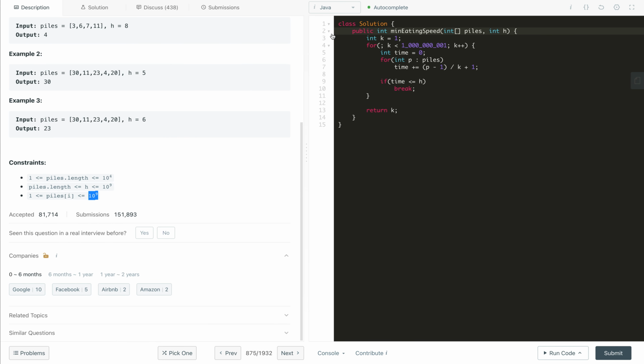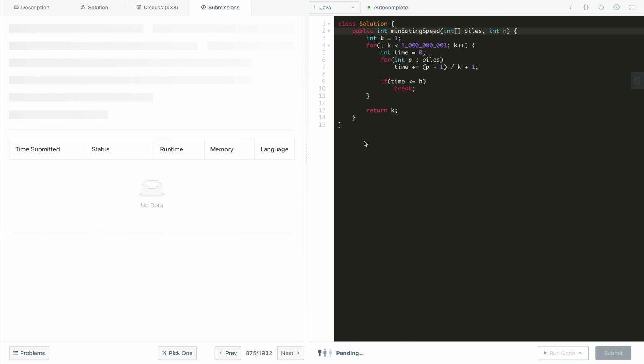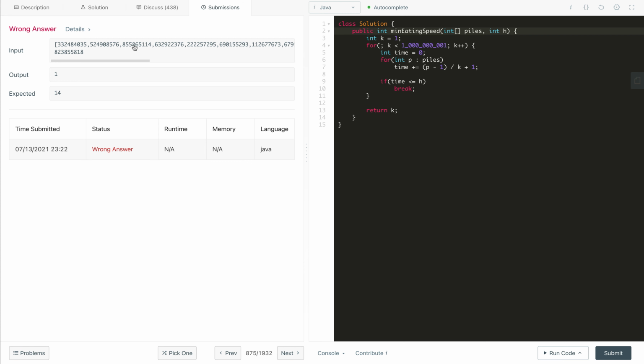I have already written the code over here, but if we submit this, it will get TLE as it is very big. So let's see this. It's taking too much time, as you can see. There is also a wrong answer, maybe some case got missed. So let's see what the missing part is. One, and it's expected 14. So this will be k plus the total time taken is this, time starting from 1 to, if time is less than, oh, that condition is wrong actually.